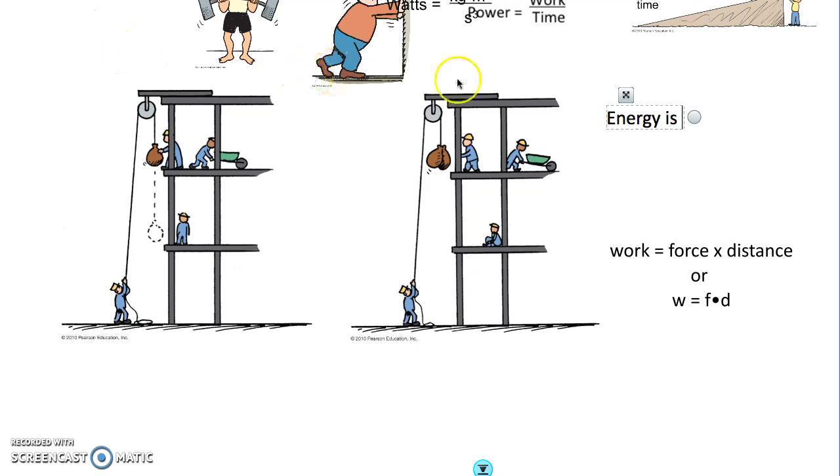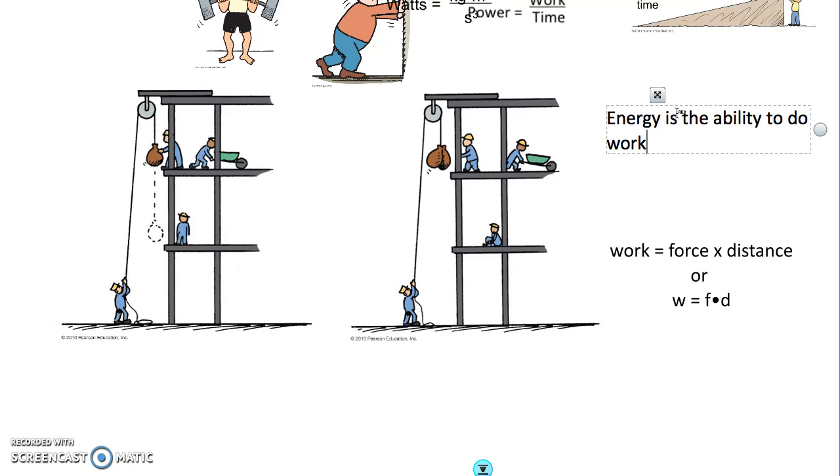But in physics, we usually think of energy as the ability to do work. So energy is what allows us to apply force. It takes energy to apply a force to do work.